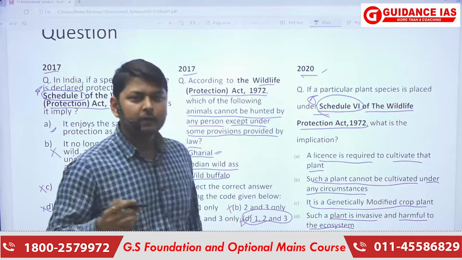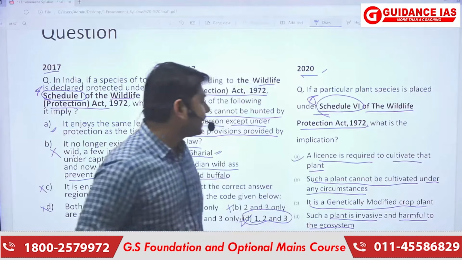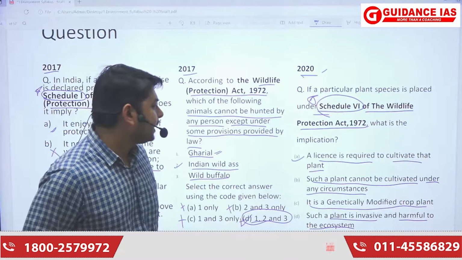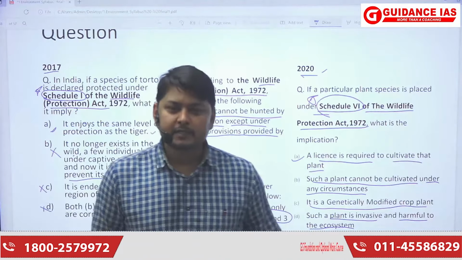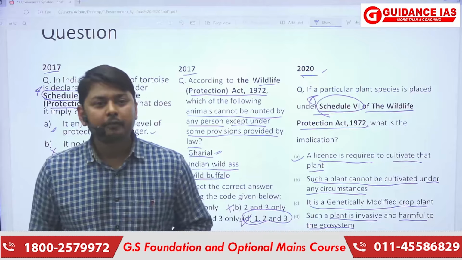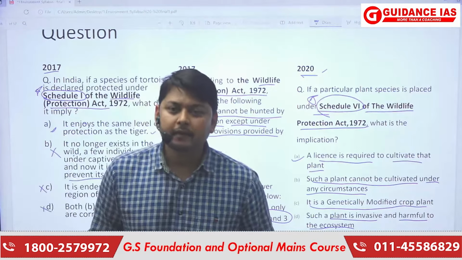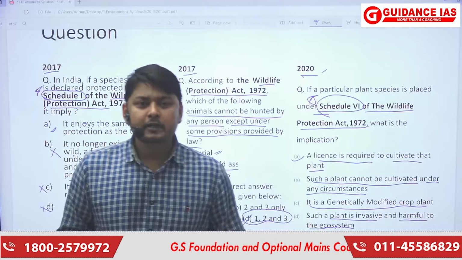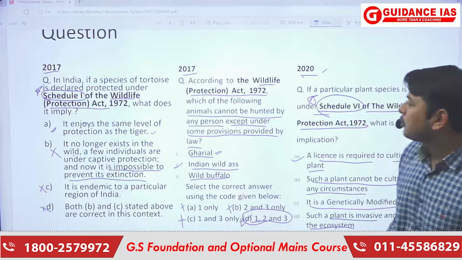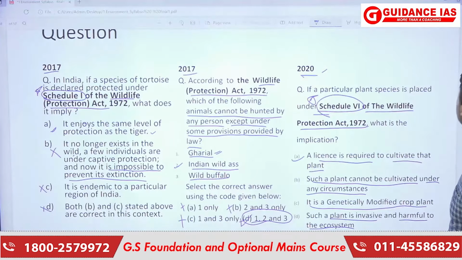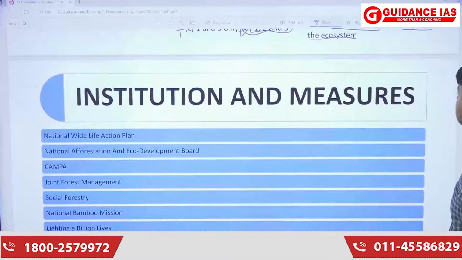If I know even a little about this, I can strike it as: a license is required to cultivate that plant. Because certain plant species, like certain weeds, cannot be produced in normal circumstances. They require controlled production, so their production is made through license systems. So this was the question based on the Wildlife Protection Act, which has different kinds of conditions or situations.